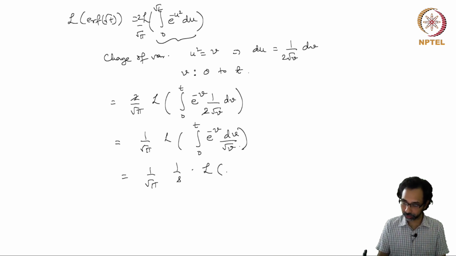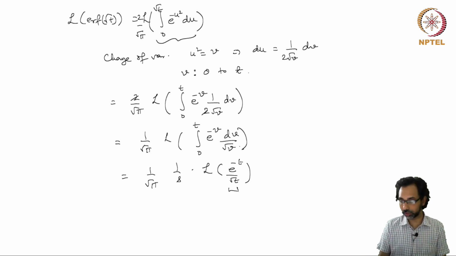of e to the power minus t over square root of t, and we know already the Laplace transform of 1 over square root of t, and this is by the first translation theorem, simply replacing s by s plus 1 in the Laplace transform of 1 over square root of t.